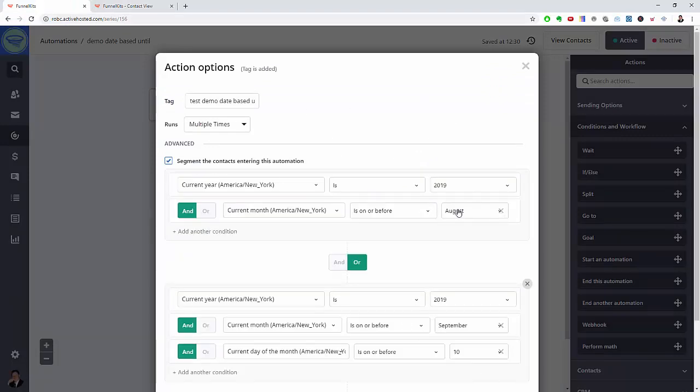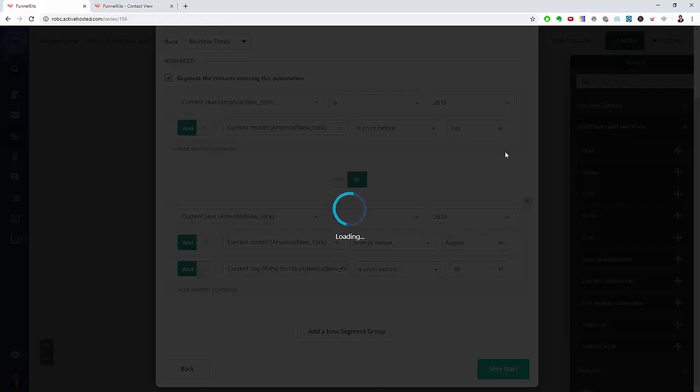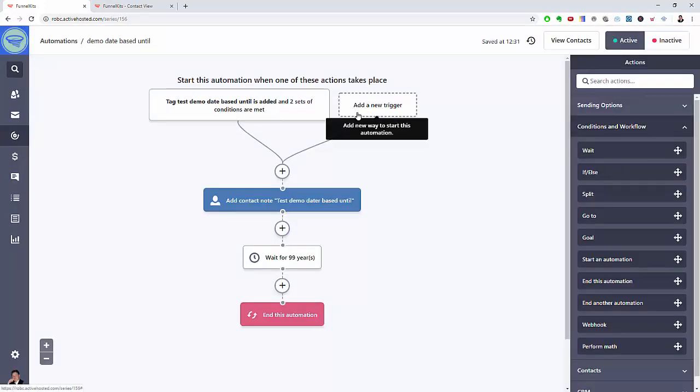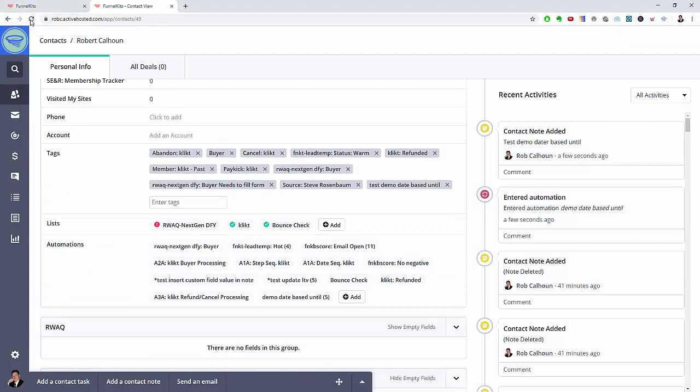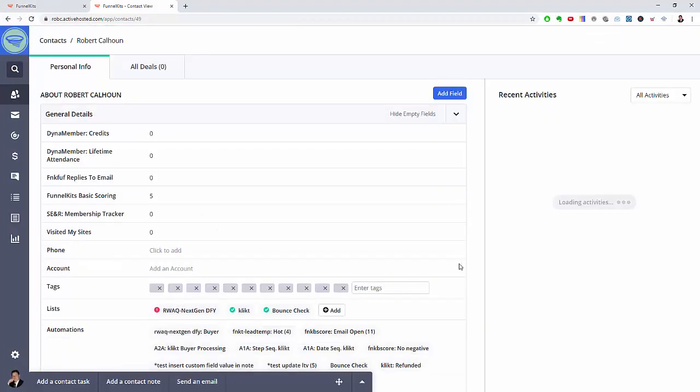Now what we're going to do is I'm going to change this up because I want to make sure that I don't qualify, and I'm going to say that this is August 10th and it's expired. Okay, so let's go over here and just be sure everything is in order.